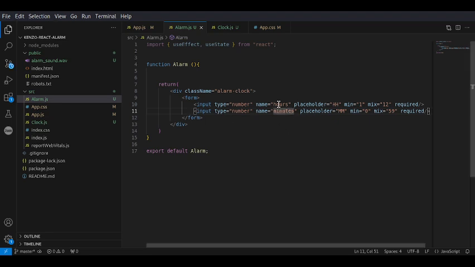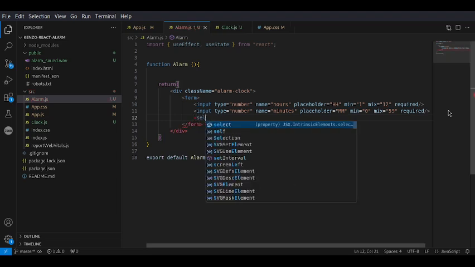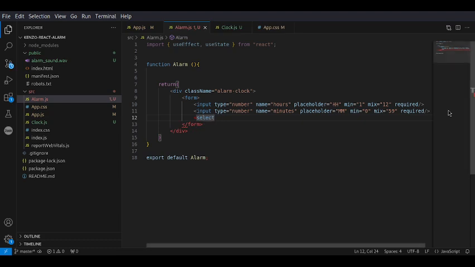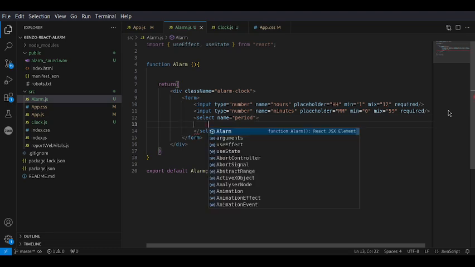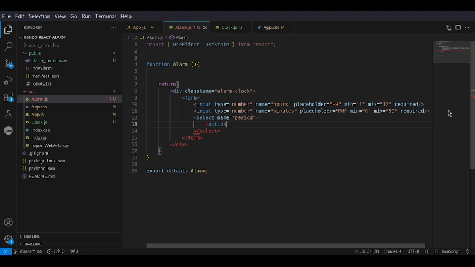And now we need to have the input for AM or PM, so we'll have the user select from either or, and then obviously we need to give it the name period. Then we'll have the first option, which will be AM, and we'll make sure that its value is equal to AM.